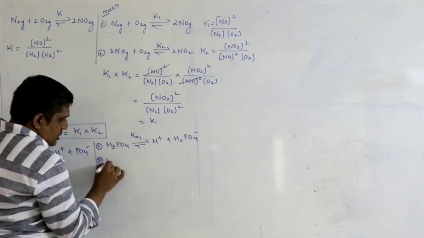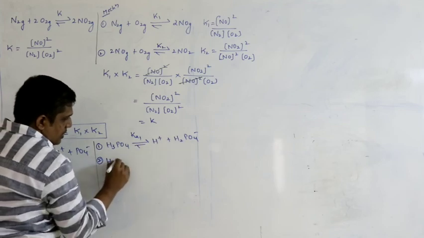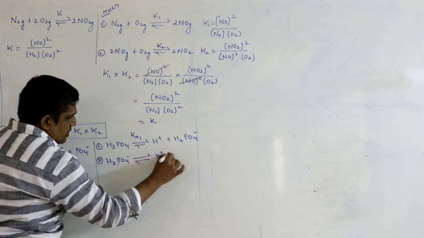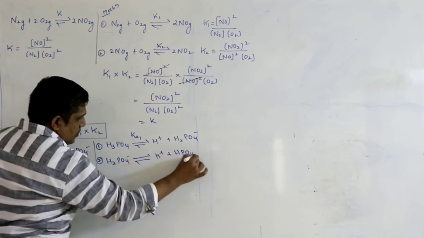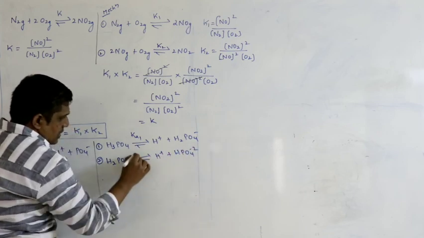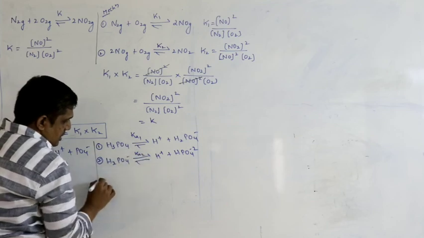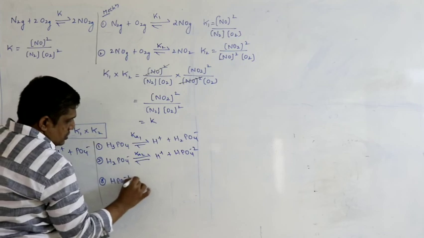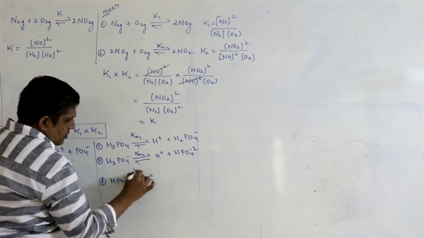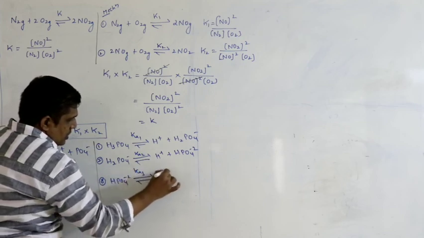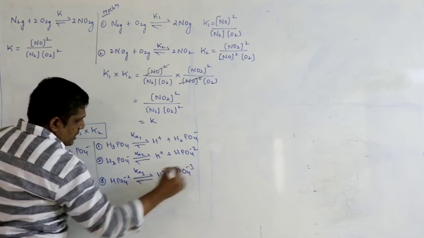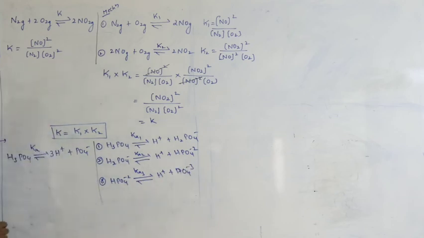Second step, H2PO4 minus dissociates into H plus and HPO4 minus 2, its acid dissociation constant Ka2. Third step, HPO4 minus 2 gives H plus and PO4 minus 3. So what is the relation?